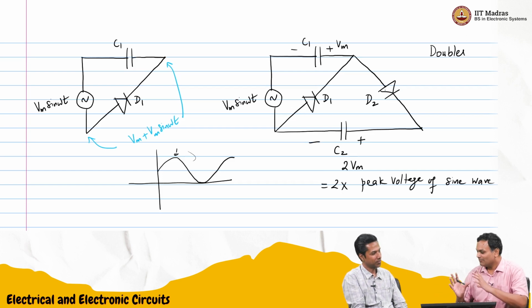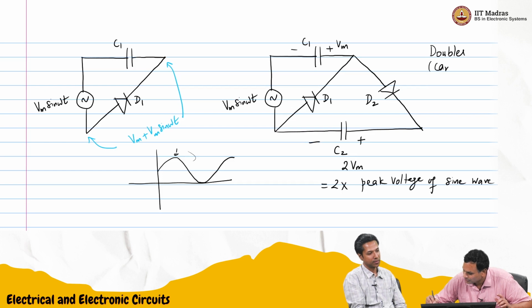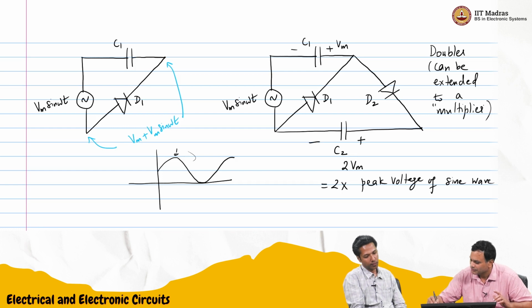Broadly, you can think of two uses of electrical and electronic circuits. One of them is to power. The other is to transfer information or operate on signals. And this can also be a multiplier, a voltage multiplier, right?